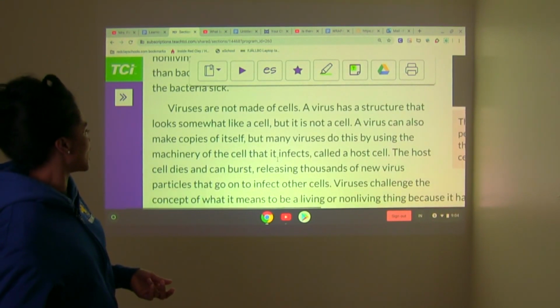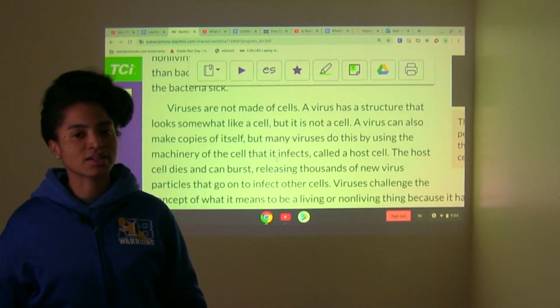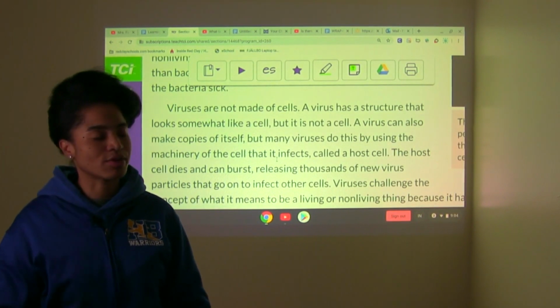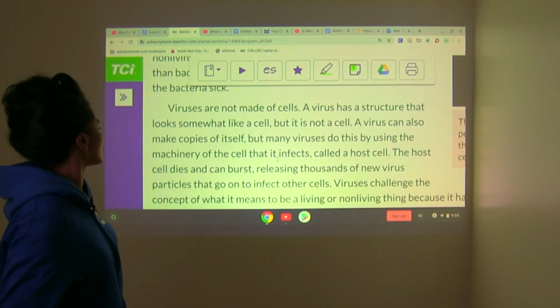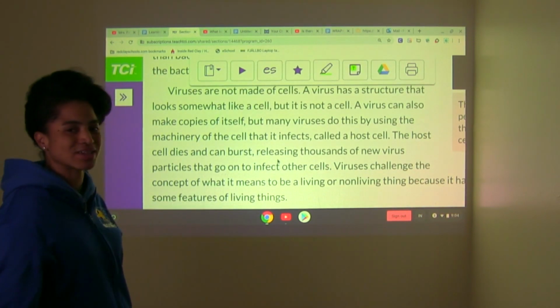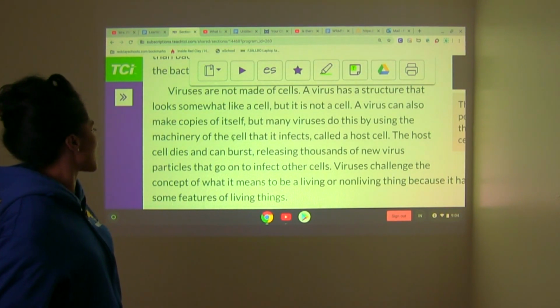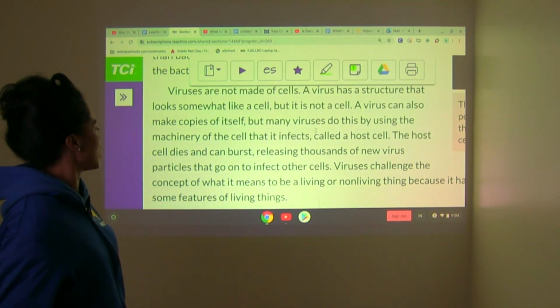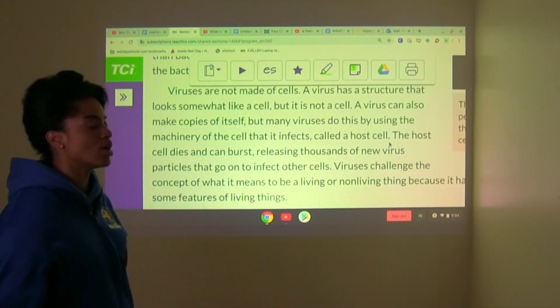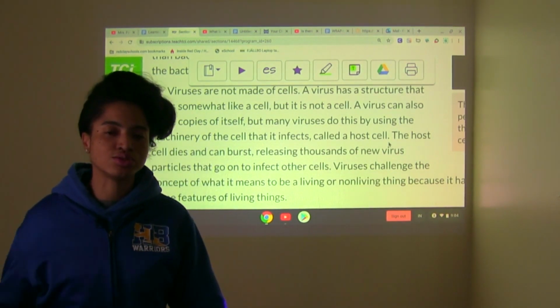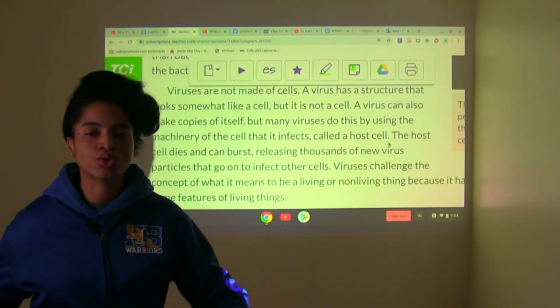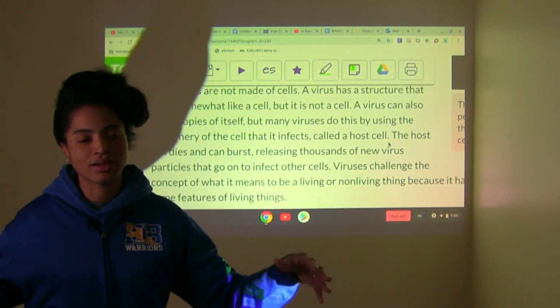Viruses are not made of cells. These are some strange things. A virus has a structure that looks somewhat like a cell, but it is not a cell. Just a copycat. A virus can also make copies of itself, but many viruses do this by using the machinery of the cell that it infects, called a host cell. It is a user. A virus is a user. It needs to use a host cell in order for it to be effective.